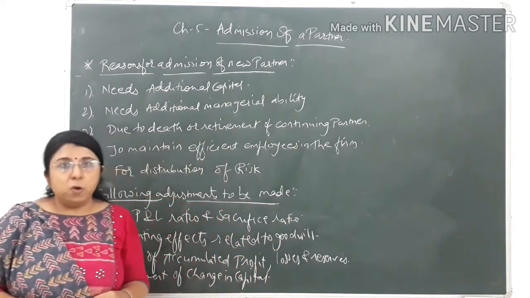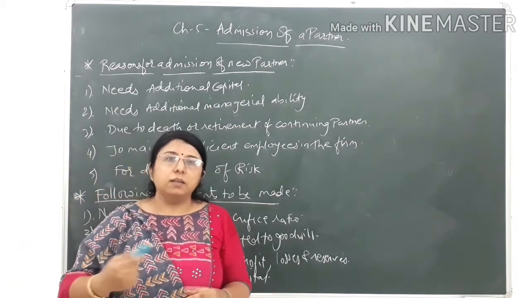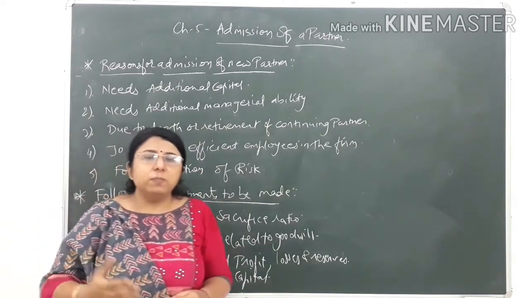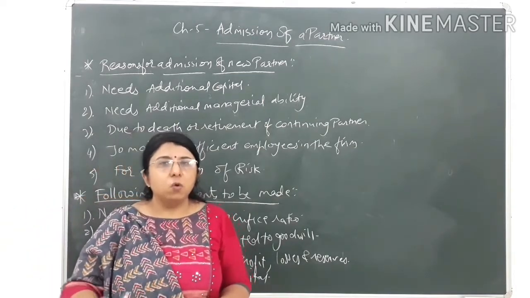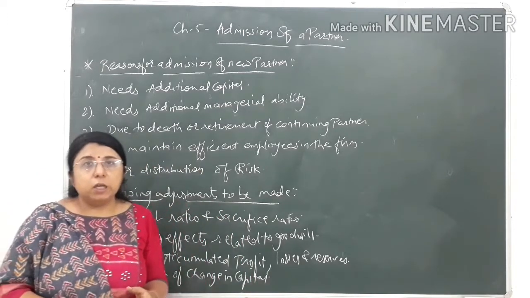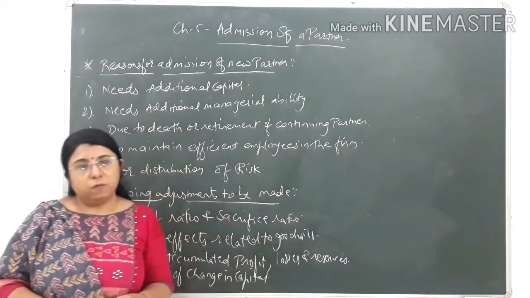Now if that employee gets a good remuneration in some other company, naturally other companies will also be trying to get such good and efficient employees. So they will be offering them more salary. So naturally that employee, for his growth, will move to some other firm and leave this firm.